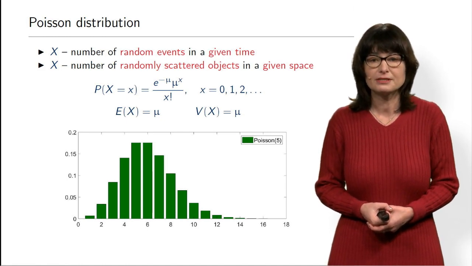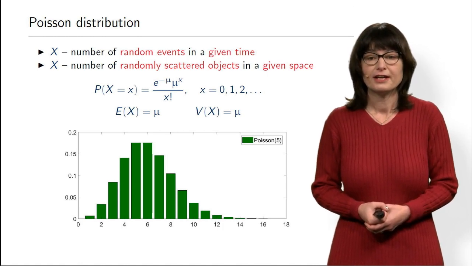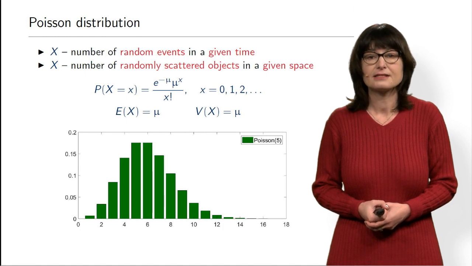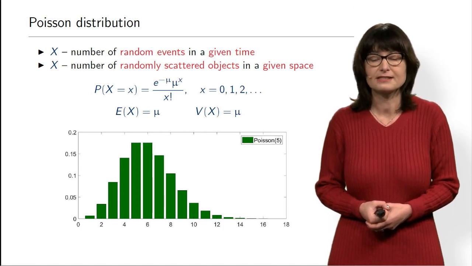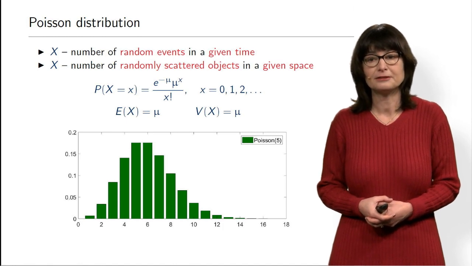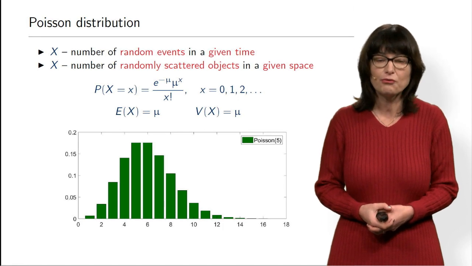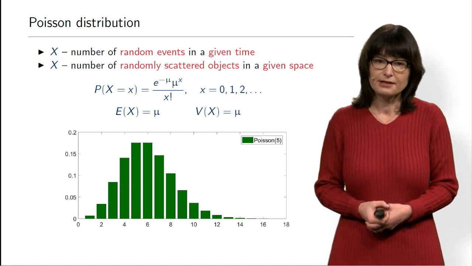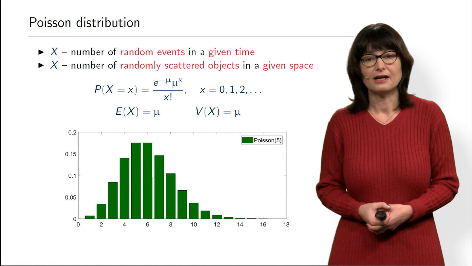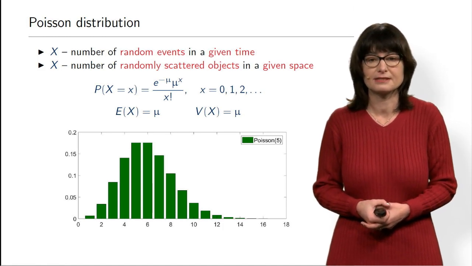Now if you look at the distribution, in this particular example, mu is equal to 5. You see that x equal to 5 and x equal to 6 have the highest bars, and the height of the bar is equal to the probability of that particular value. So 5 and 6 have the highest probability, and you can actually check that these probabilities are indeed the same.